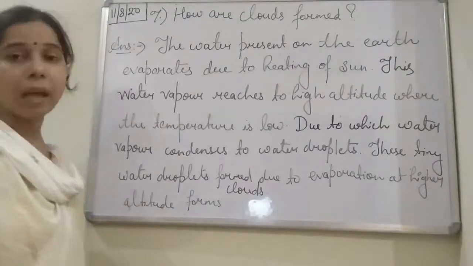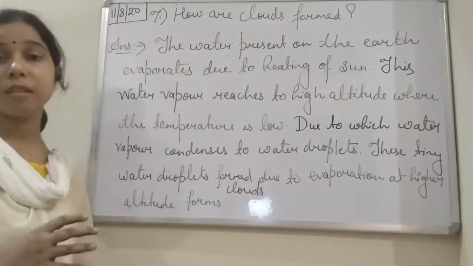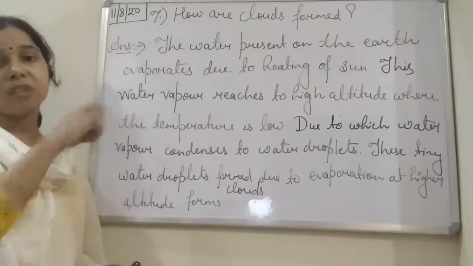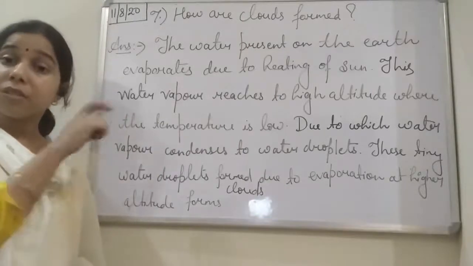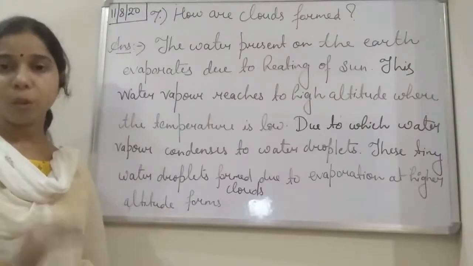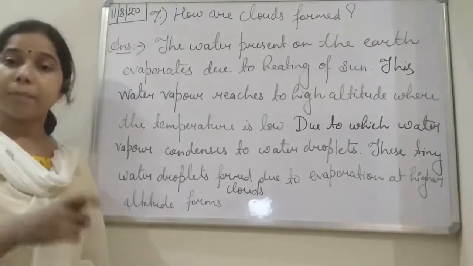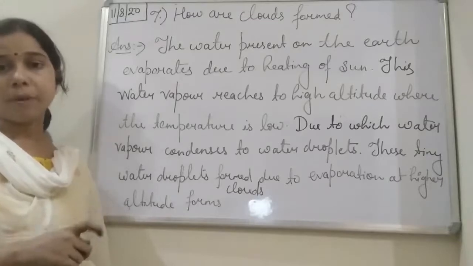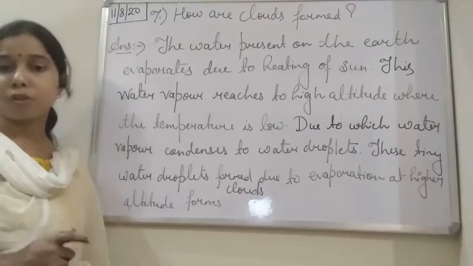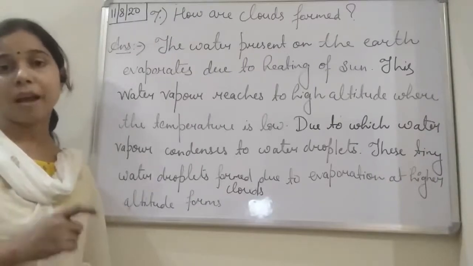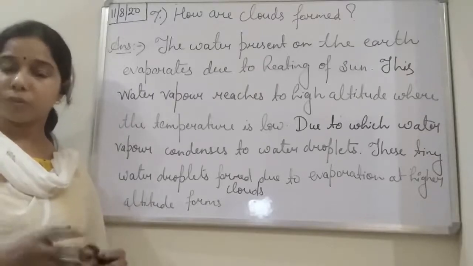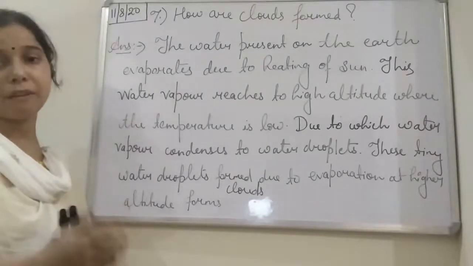And finally, as it gets evaporated, this water vapor reaches the higher altitude. As it reaches the higher altitude, students, the temperature is comparatively low. As the temperature is low, this water vapor again gets converted into water droplets, and the teeny water droplets formed due to the evaporation at a higher altitude form the cloud. So teeny droplets combine together and they form the cloud.